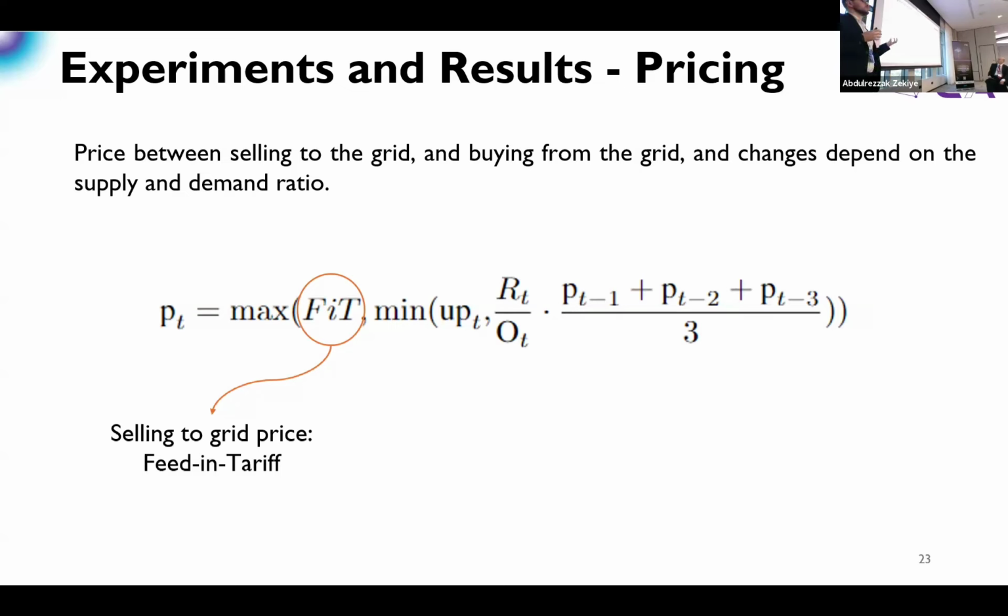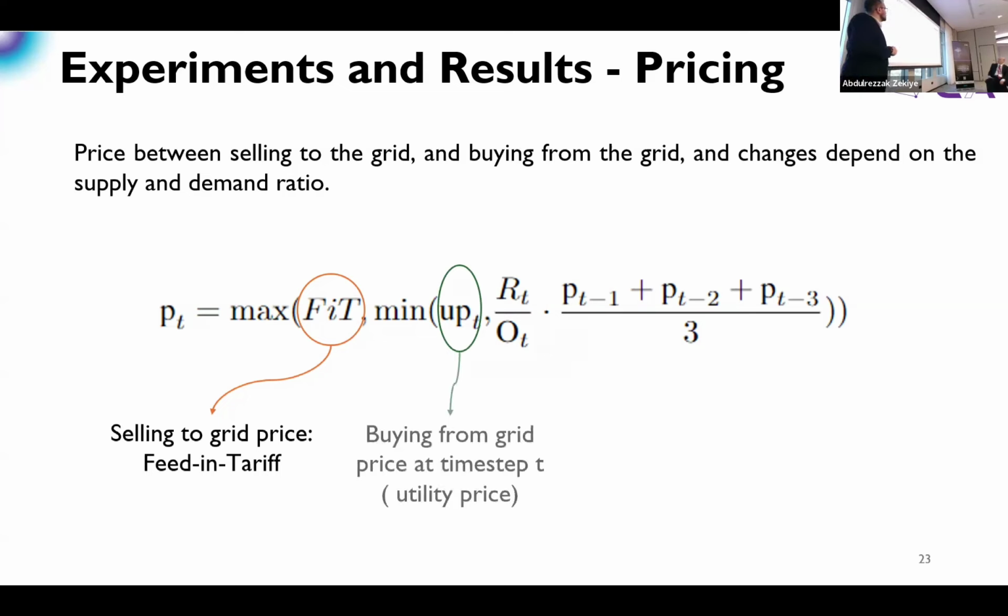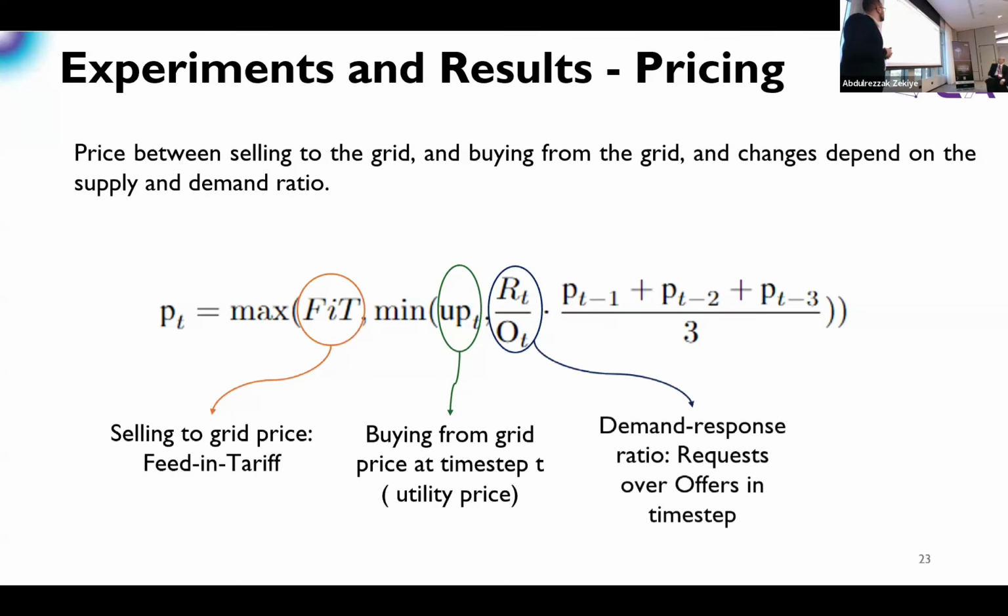So this pricing equation will try to make both the consumers and prosumers happy, because I'm going to sell energy to consumers at a rate lower than what they would pay to the utility grid. I'm going to pay prosumers at a rate that is higher than what the utility grid would offer. This is the utility grid price that we get energy from. This represents the demand response ratio. And finally, the price at the current time step is related somehow to the previous time step.